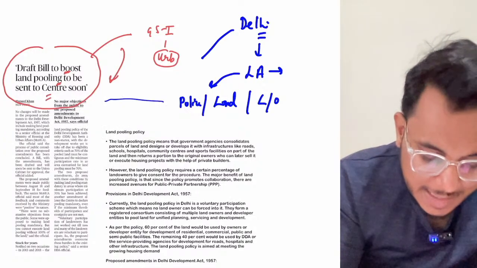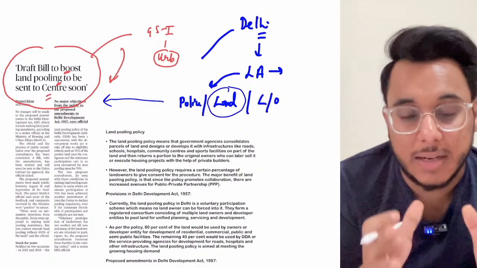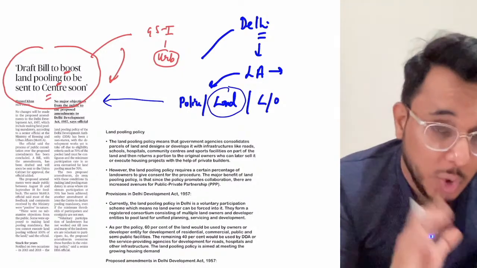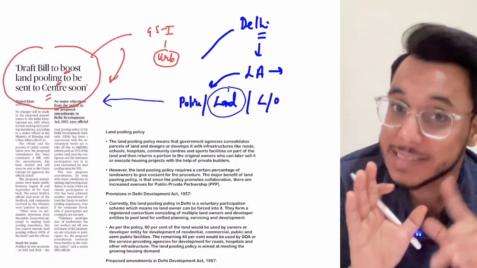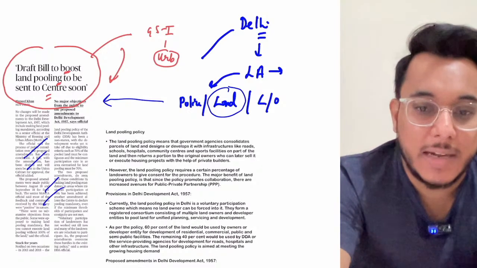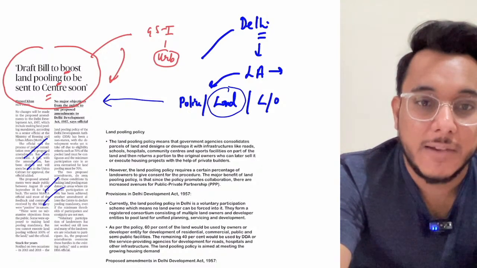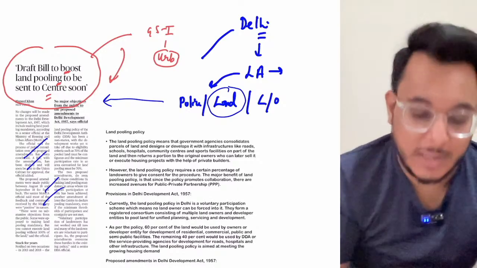So basically, as the land pooling policy is being discussed, and as it deals with the topic of land, obviously the Delhi government will not be deciding on that, the central government will be deciding on that. So here, whatever references you'll be finding, these references will be with respect to the central government. Okay, now let's start with the article.